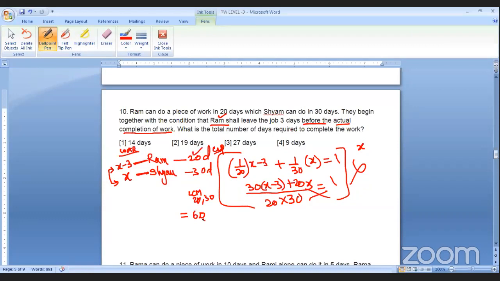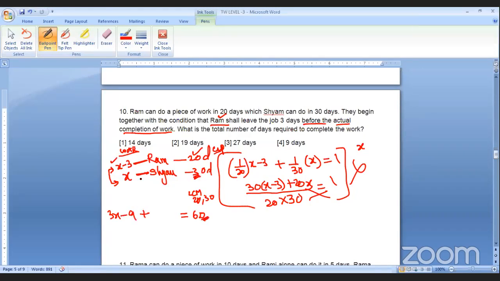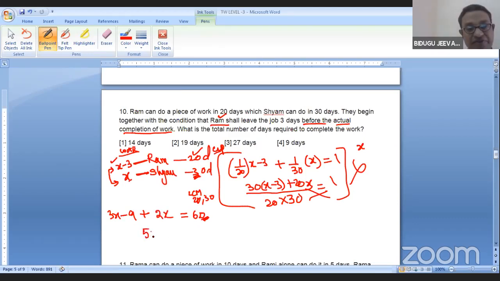Multiply this by 3: 3x minus 9. Plus 30, how many times? 2 times. Multiply this by 2: 2x. That's all, a simple equation. So 5x is equal to 69. X is equal to 69 by 5.